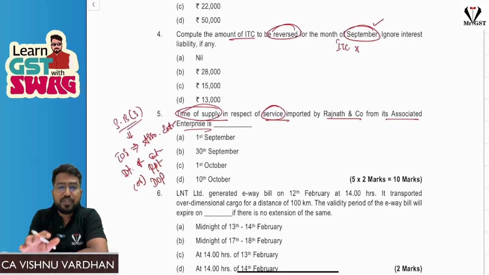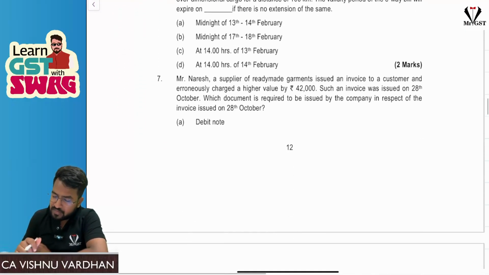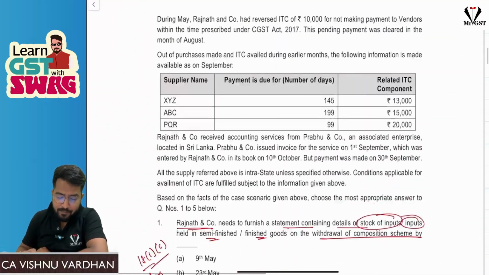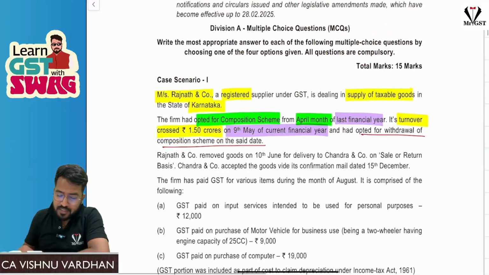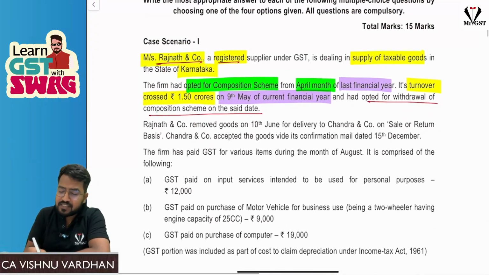And these 5 MCQs, each MCQ will carry 2 marks and 10 marks is the MCQ, and there are 3 independent MCQs. Let us come to that later. Now, coming to the point, sir, here as I told you, Rajnath and Co is a registered supplier under GST dealing with taxable goods in Karnataka.